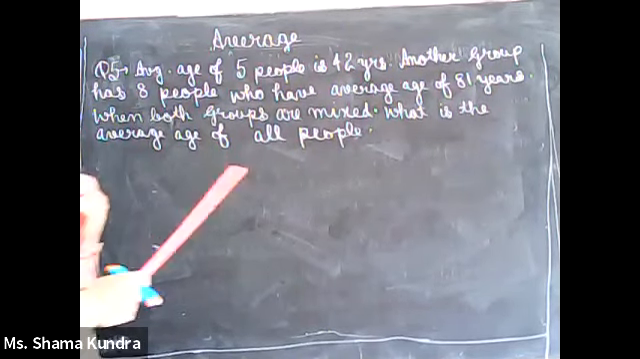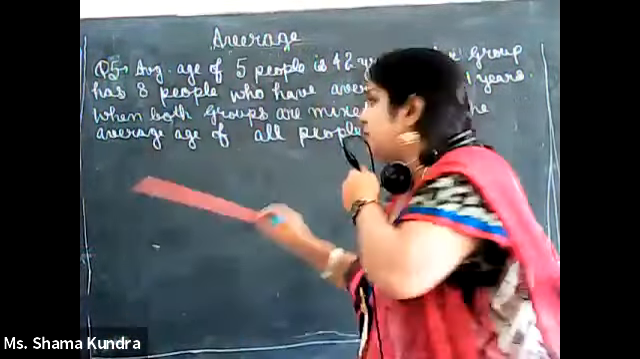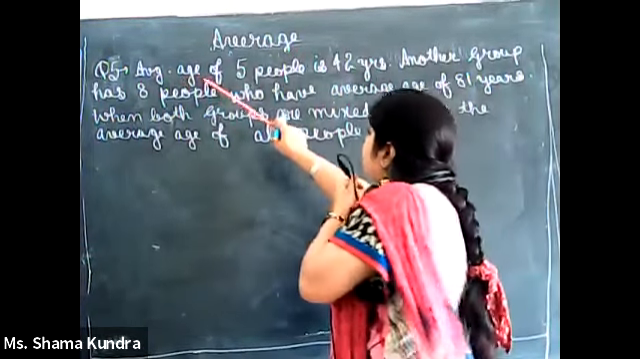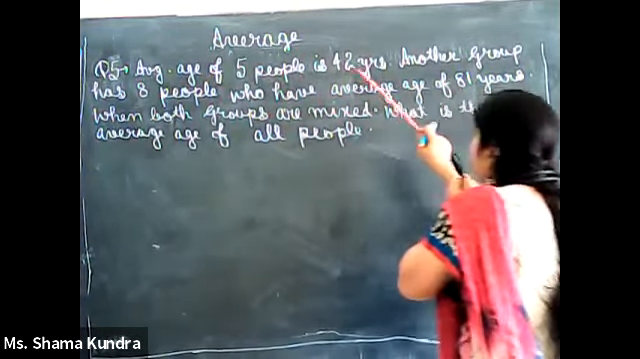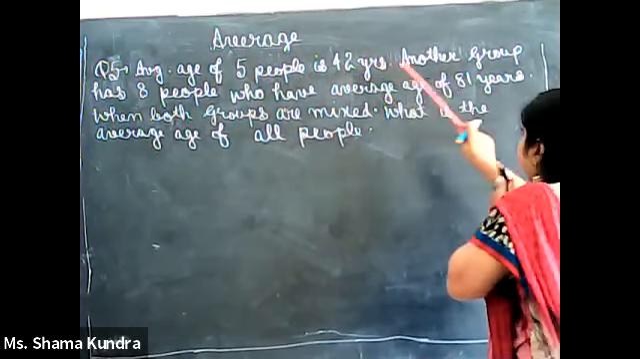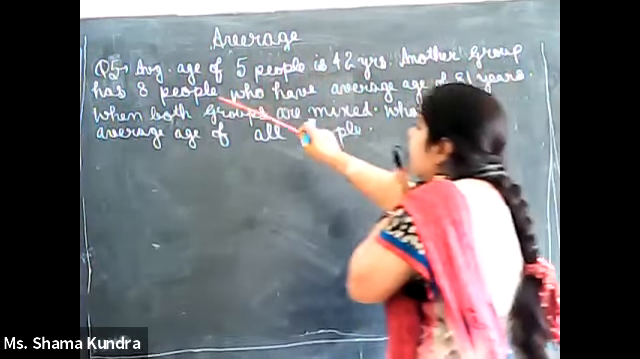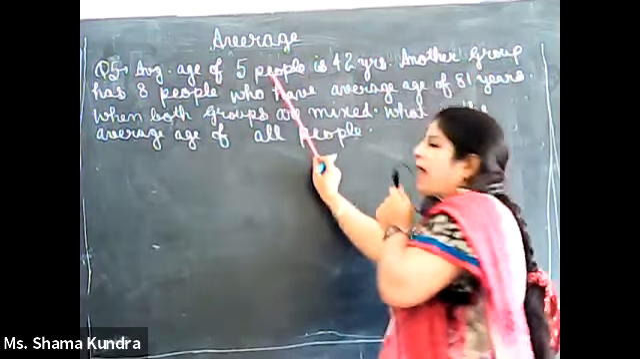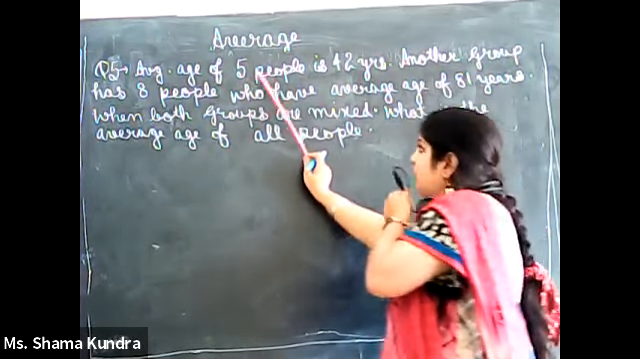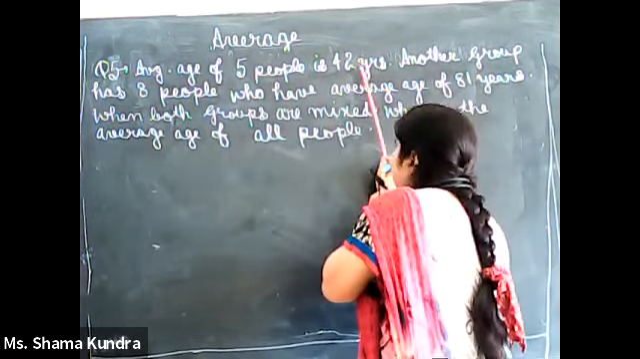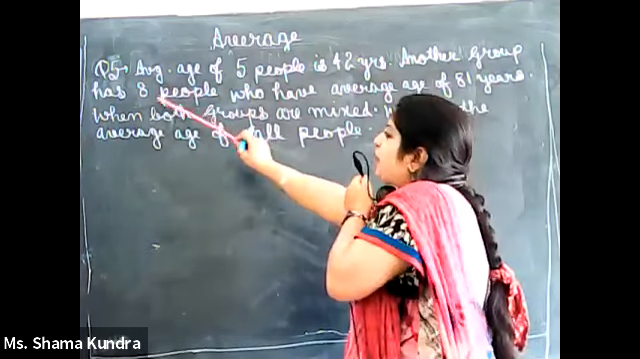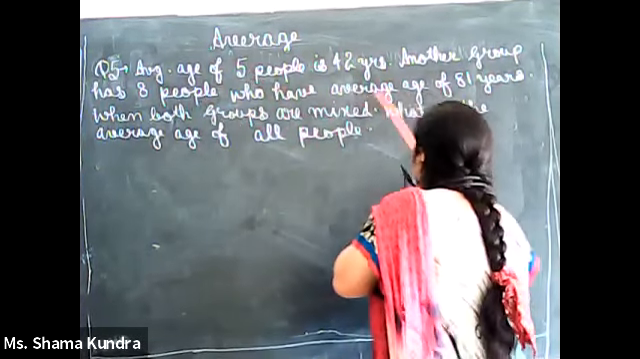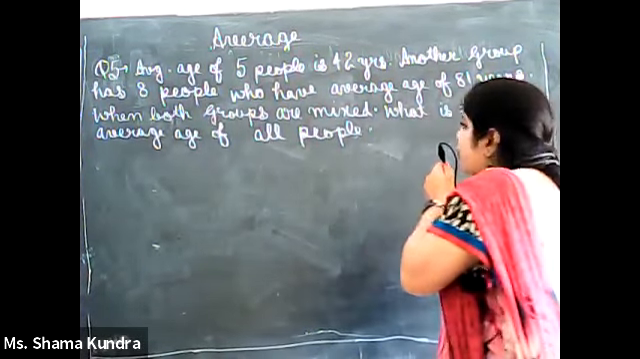Again, another sum related to total sum, question 5. Average age of 5 people is 42 years. Another group has 8 people. Means the first group has 5 people, and its average is given to us as 42 years. Another group has 8 people who have an average age of 81 years.